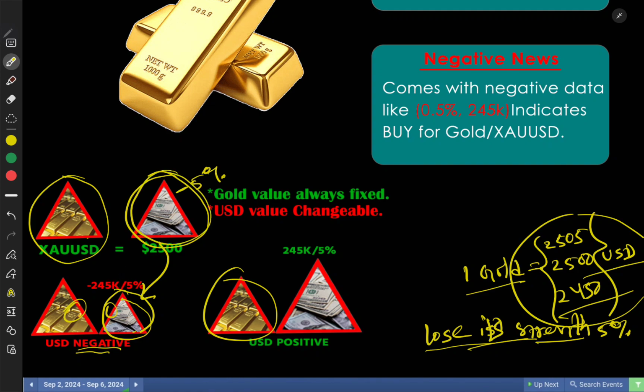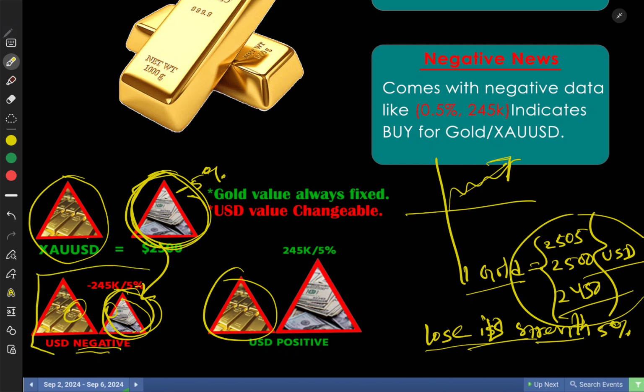If we want to make that triangle again, we have to buy more USD. So in this chart, suppose this is a chart, we have to add more USD. That means gold is going to fly above. This is the reason why gold price is going up